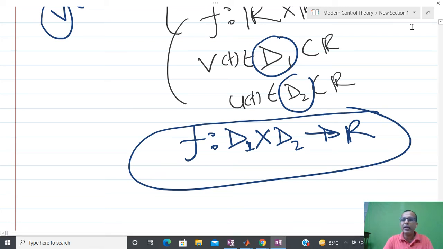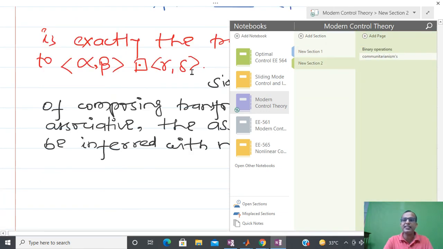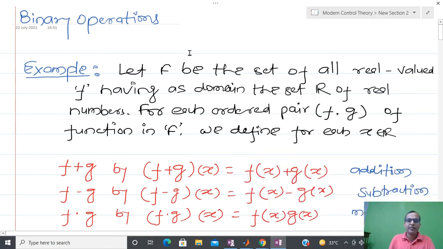Okay, if you don't have confusion, then now I am going to move to the next exercise, and this is basically an exercise about binary operation.